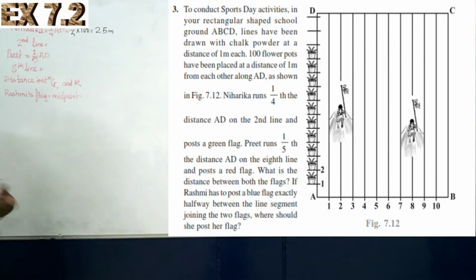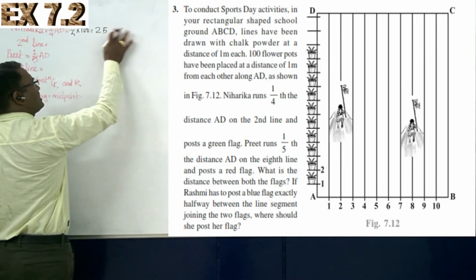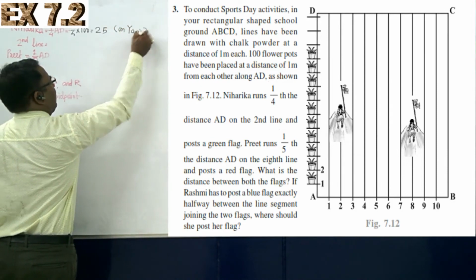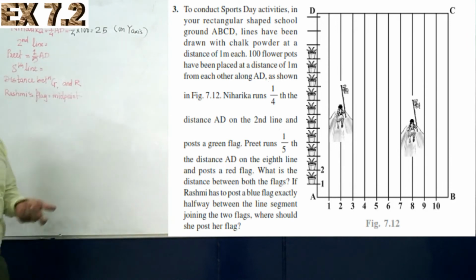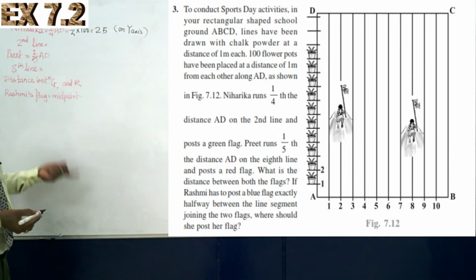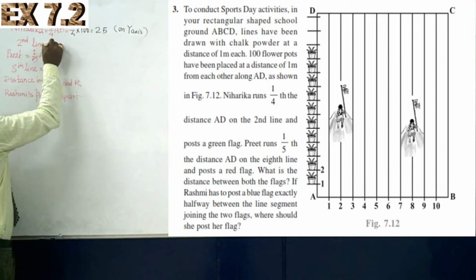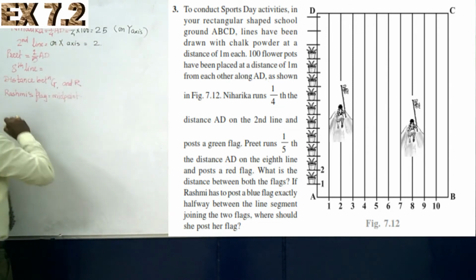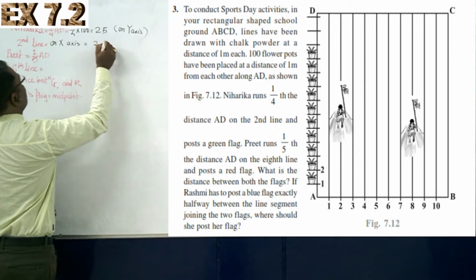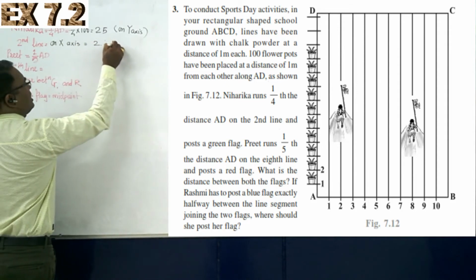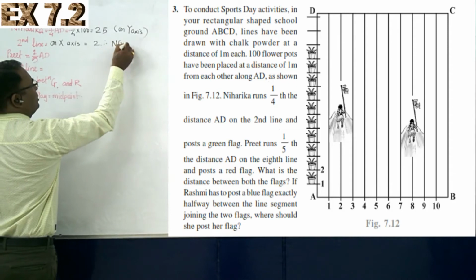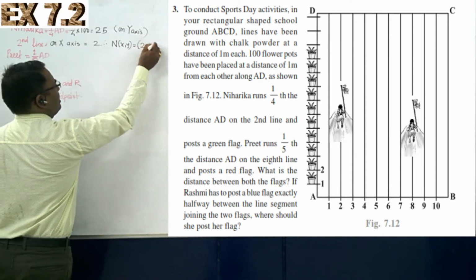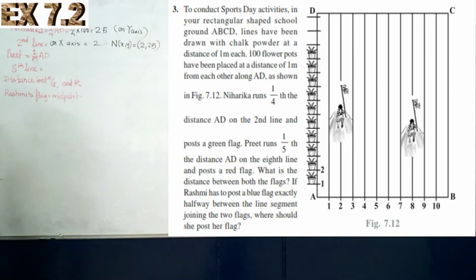But 25 meter where? On the y-axis. And in which line does she run? She runs in the second line, that is on the x-axis, that is 2. So suppose we denote Niharika as N with coordinates x, y, it will be equal to 2 comma 25. Is it?